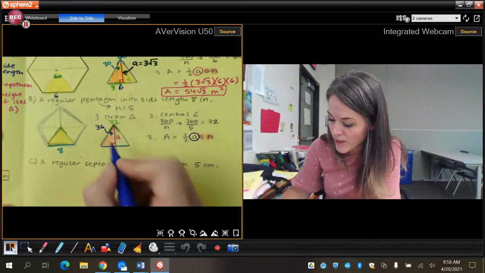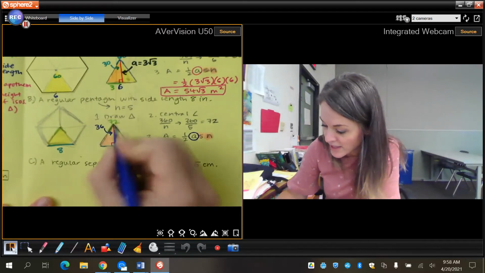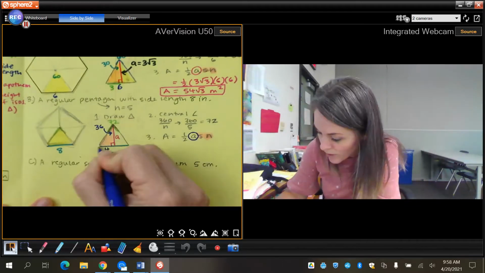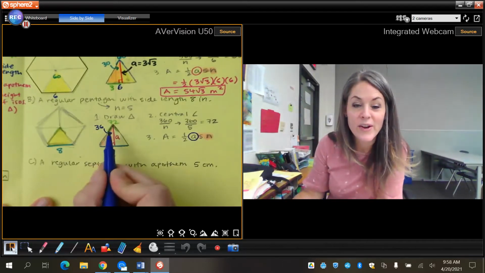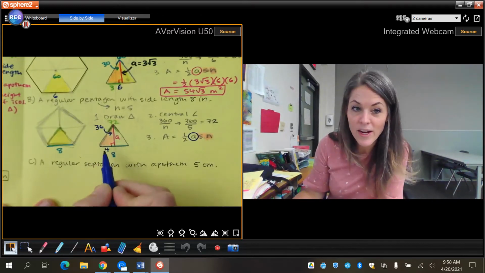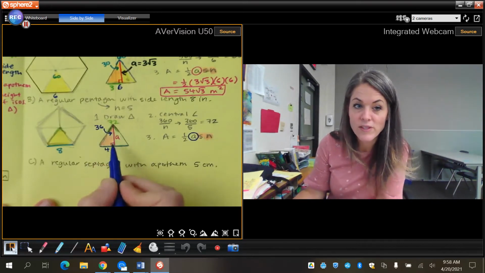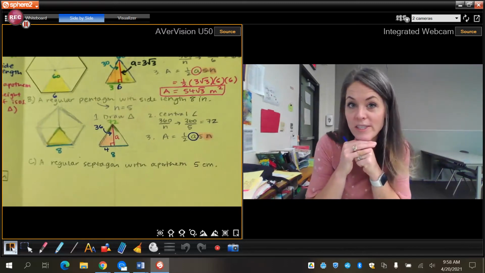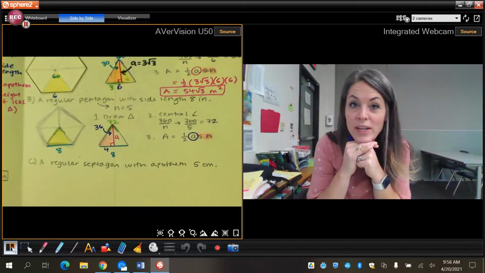Okay, for the right triangle, if this whole side length is 8, then this is 4. So I have this right triangle right here that's 36 degrees, a right angle, and this side length is 4, and I have to solve for this. So it is not a 30, 60, 90. So here's where I need to use trig.